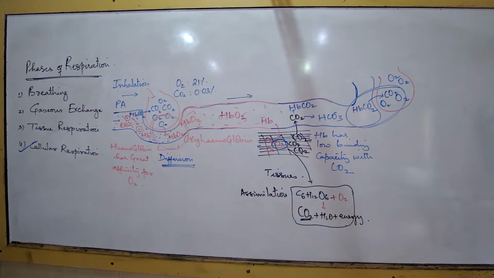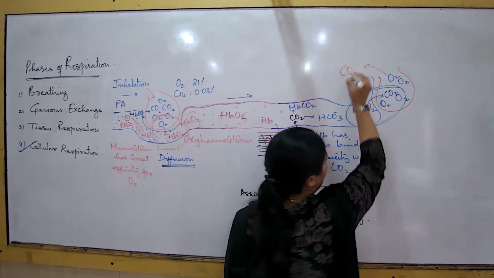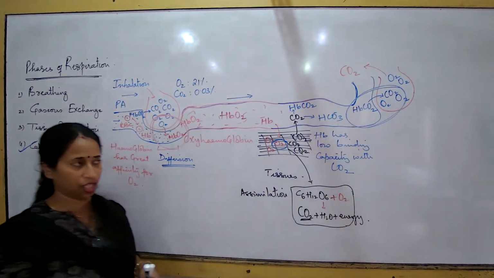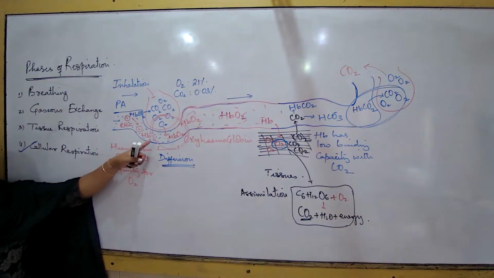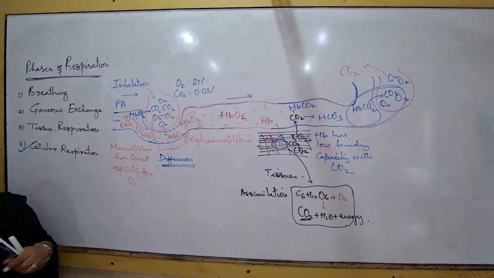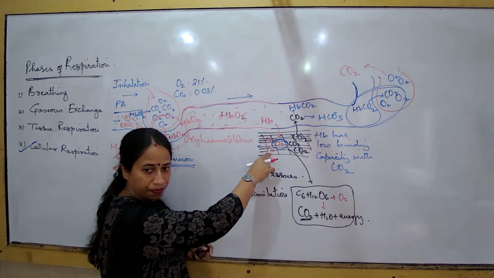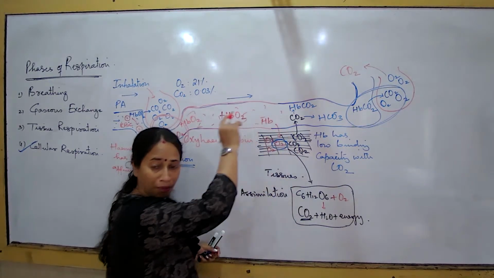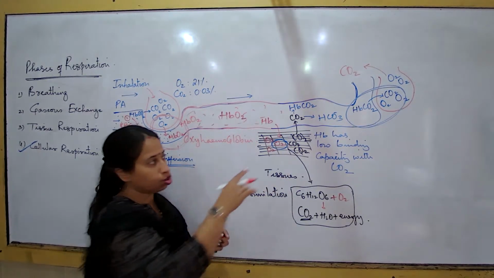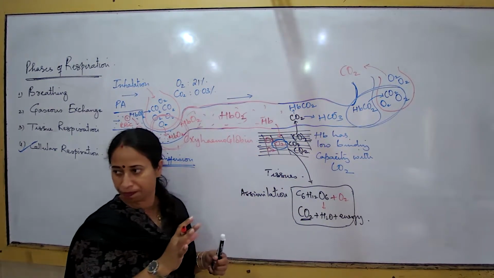So this carbon dioxide which is now depositing in the lungs, how will it come out of the body? Exhalation. During the process of exhalation, this carbon dioxide will be released out. We will talk about this again in the next topic. So that was gaseous transport, gaseous exchange. Then what is tissue respiration? You had come across movement of oxygen from blood to tissues, carbon dioxide from tissues to blood. This is tissue respiration. So the exchange happening between tissue and blood, this is tissue respiration.